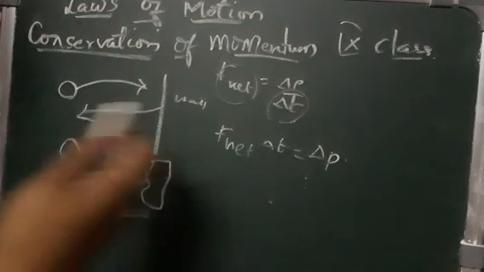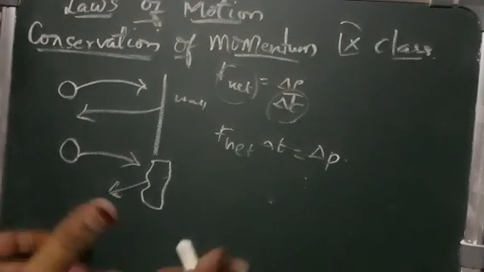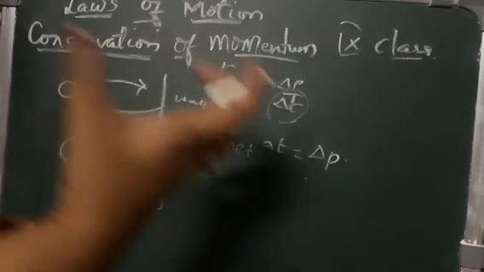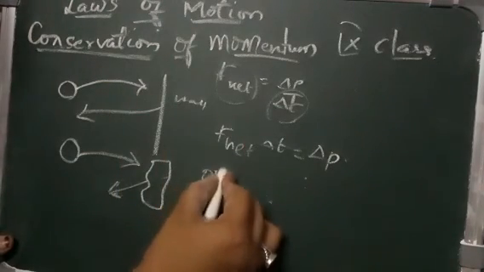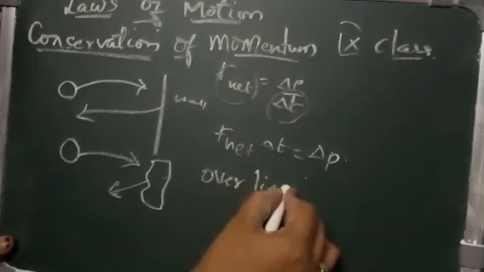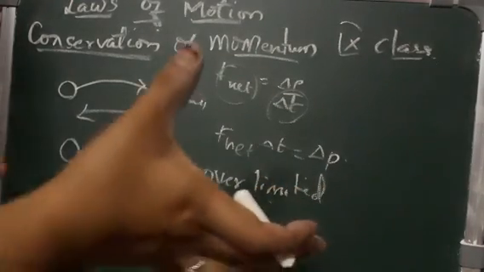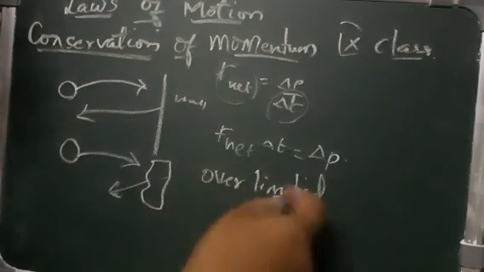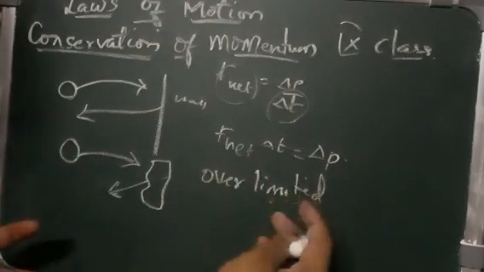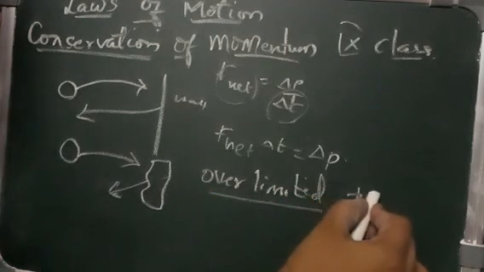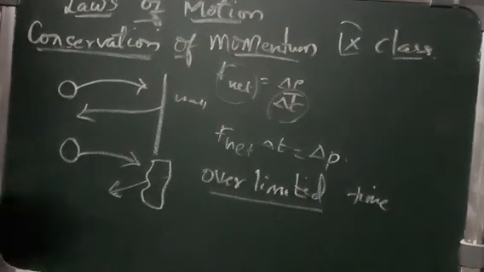Forces exerted over a limited time are called impulsive forces. To reduce the speed, you are just increasing the time over which the force acts. That is nothing but an impulsive force.